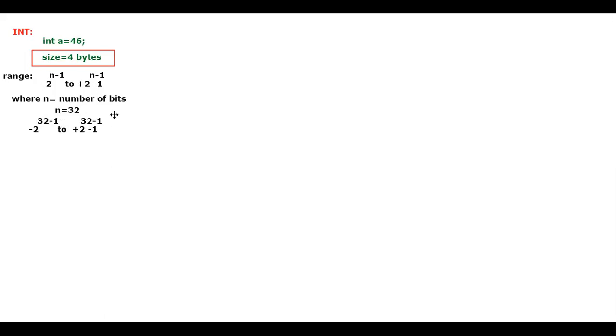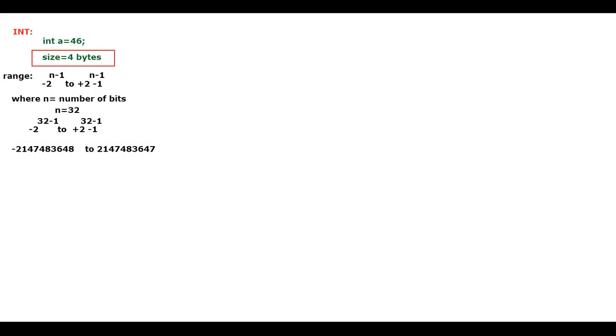So what is the value? It is a huge number compared to the previous one. The range is minus 2,147,483,648 to 2,147,483,647, because minus 1 is what you are going to do.